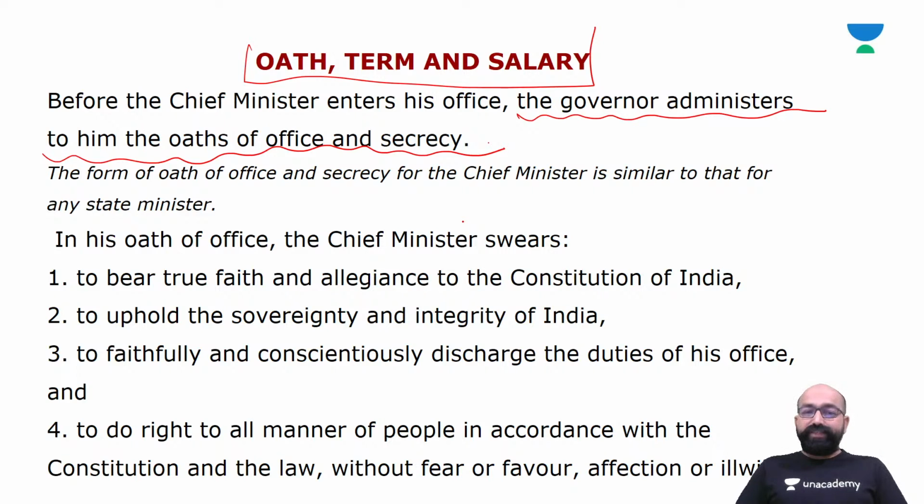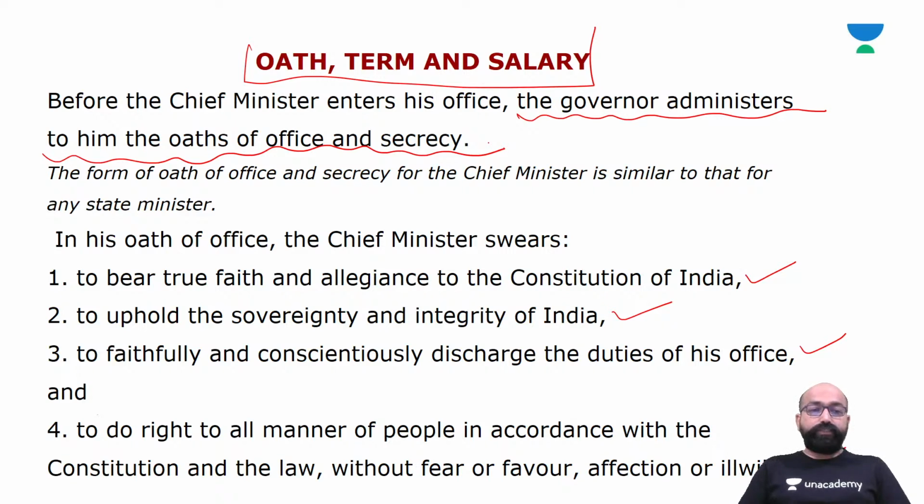In his oath of office, the chief minister swears to bear true faith and allegiance to the Constitution of India, to uphold the sovereignty and integrity of India, to faithfully and conscientiously discharge the duties of his office, and to do right to all manner of people in accordance with the Constitution and the law, without fear or favor, affection or ill will.